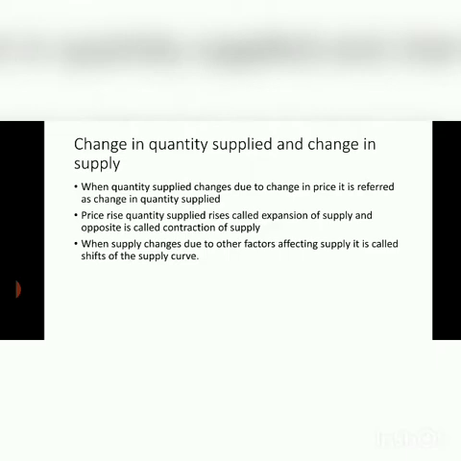It means when the price decreases, the supply also decreases, which is called contraction of supply. When the supply changes due to factors other than price, it is called the shift of the supply curve.